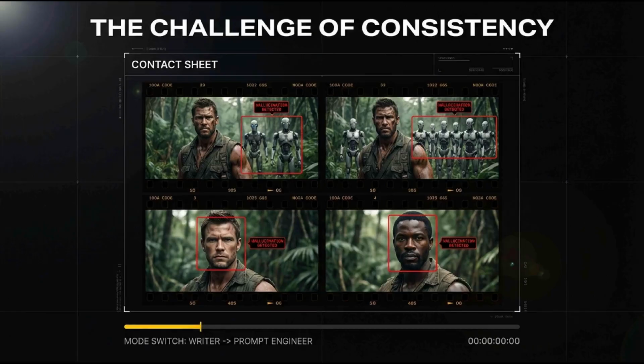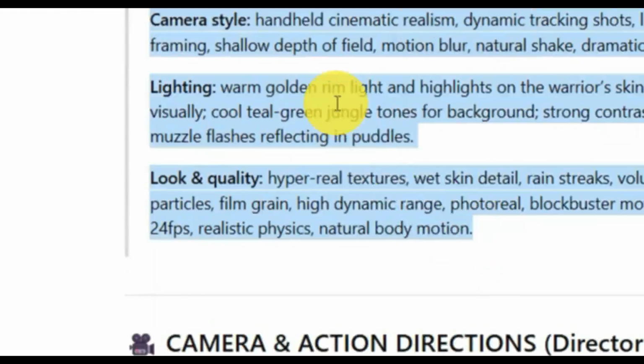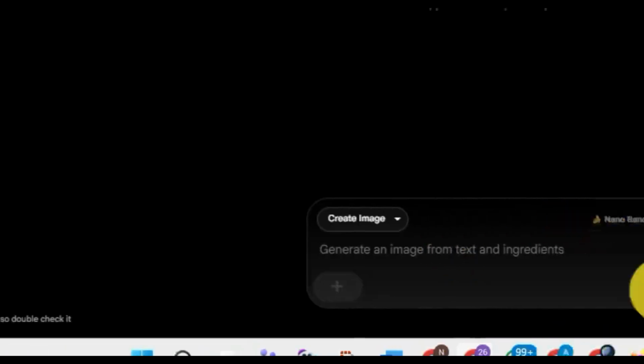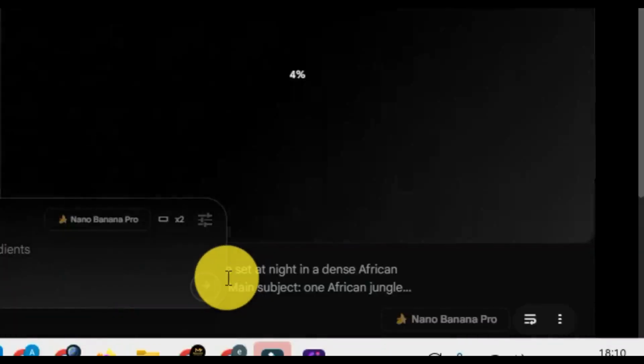Please only copy the prompt, because you can see it has copied something else. Always be careful so that it doesn't create what we didn't ask it to create. And we have to go back again. Let's recreate it. You can see it has copied something else. So ultra cinema, main subject, opposition, environment. So this is what we did. Wow, let's copy this. Let's go back to our image creation. Let's drop it, and that's it. Now let's see what it comes up with.